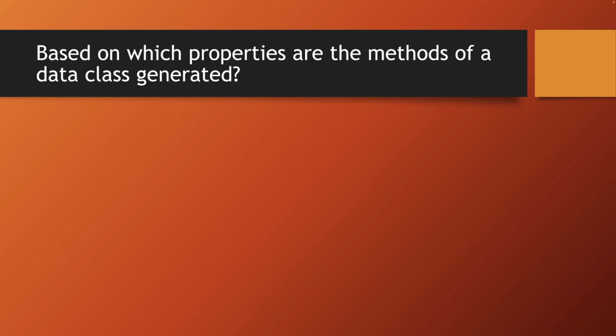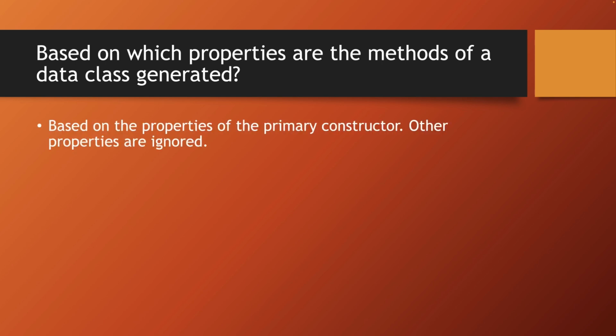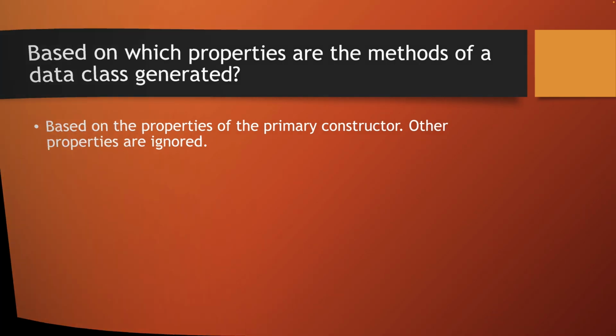Based on which properties are the methods of a data class generated? Here the point is that in one class, properties can be declared inside the primary constructor and inside the body of the class. And the question is, which of these properties will be used to generate the methods toString, equals, hashcode, and so on? Only the fields of the primary constructor are used. The other properties are ignored in those methods.